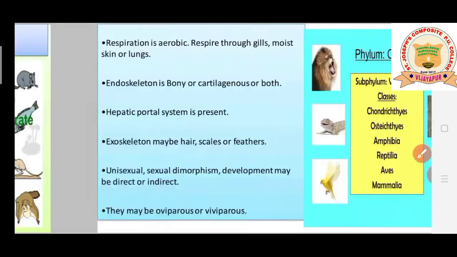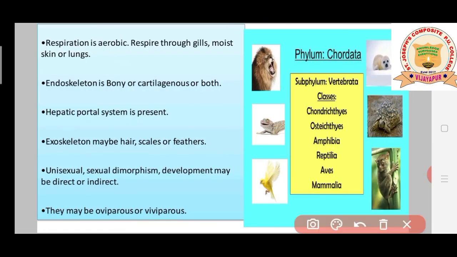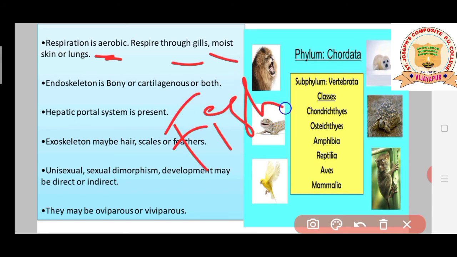Okay, now here you can observe, students, respiration is aerobic. Aerobic respiration means what, students? Usually these animals are going to respire in presence of oxygen. So that is called aerobic respiration, students. And respiration may be by gills, moist skin or lungs, we can see, students. In this group of animals, fishes usually respire with the help of gills. Amphibia sometimes respire with the help of moist skin, lungs and as well as gills.